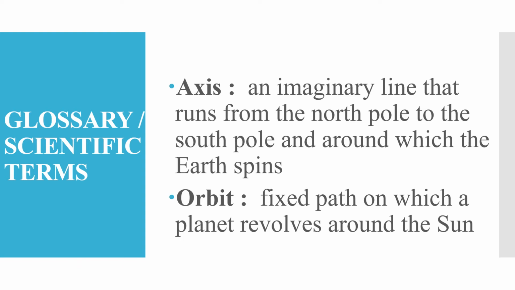Now children, first let's have a look on the scientific terms from this chapter. Axis. An imaginary line that runs from the North Pole to the South Pole and around which the Earth spins. Orbit. Fixed path on which a planet revolves around the Sun.